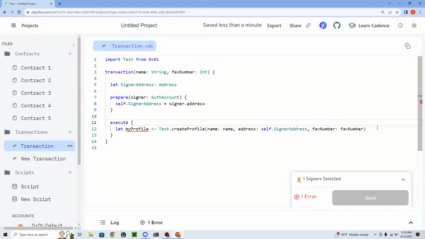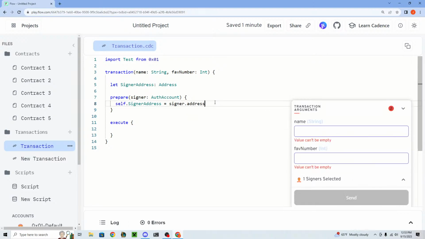Okay. And then we're going to do something interesting. Okay, pause. In order to access the account storage of an account, we have to have the auth account type. This is where the prepare stage comes in helpful. The execute stage is only for performing generic actions in a transaction. The prepare phase is for dealing with the user's account storage. So what we have to do is move this into the prepare stage instead.